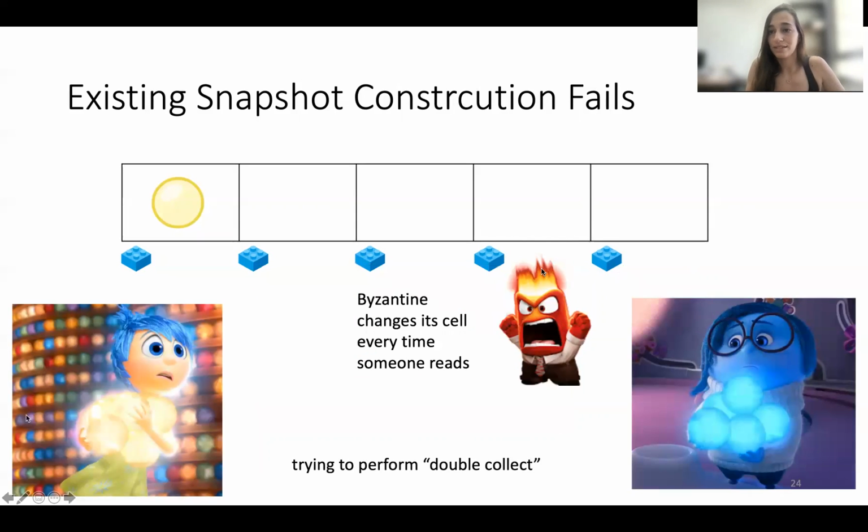Unfortunately, in the presence of Byzantine clients, this may never happen. Let's say Joy here comes and she reads the red circle, and the moment she comes back for the second try, or someone else comes for another try, maybe trying to help her, the Byzantine can simply remove this. So someone may never have a successful double collect.